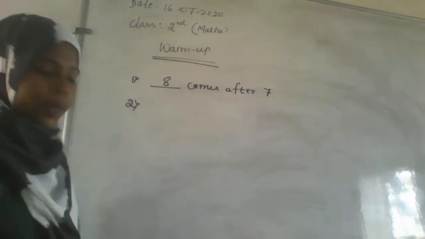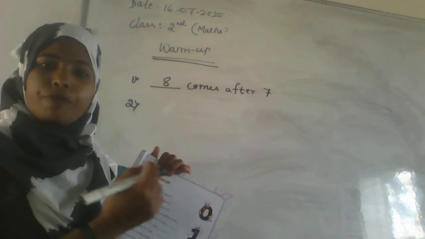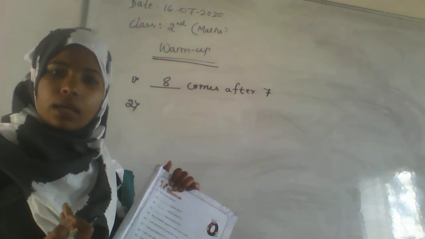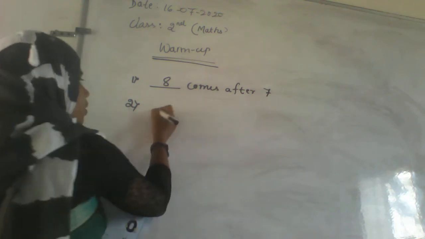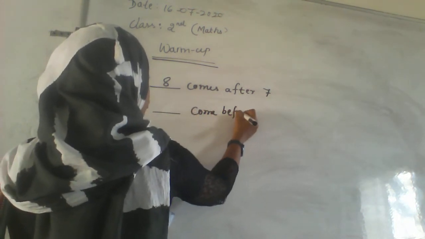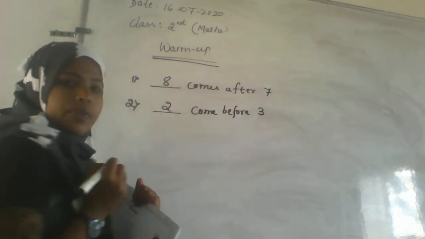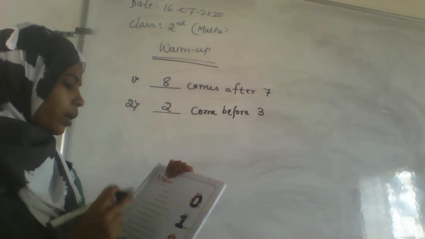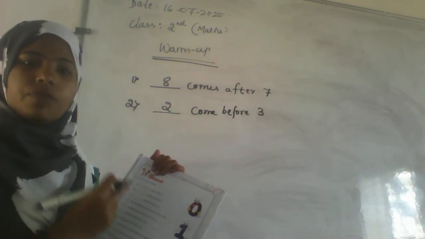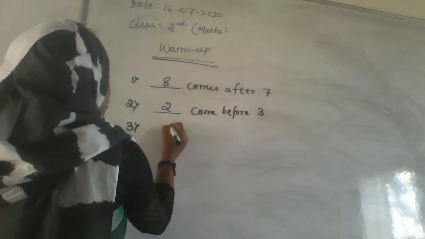Is it clear? And the next one, dash comes before 3. Which number comes before 3? That is 2. Dash comes before 3. Which number are you getting? That is 2. And the next one, dash comes after 10. Which number are you getting? After 10, that is number 11.